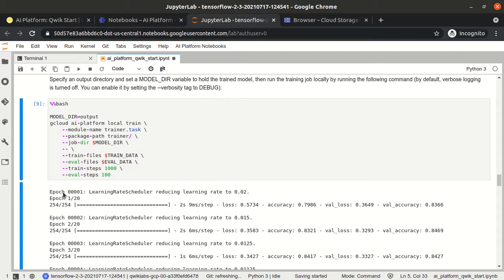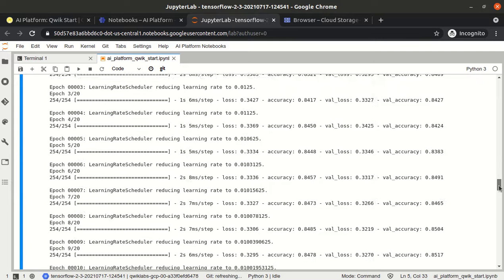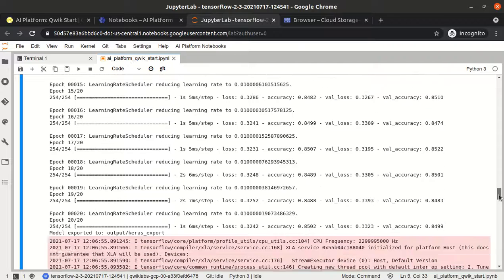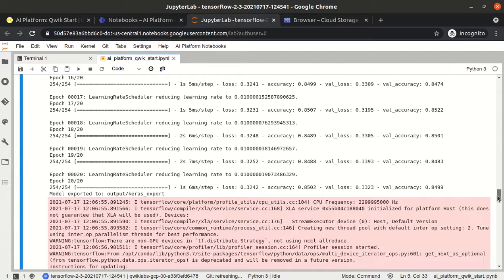So epoch 1, epoch means that is the first loop. During the first loop the loss is 0.57 and accuracy 79%. In the second loop the loss is decreasing and accuracy is increasing. And in the third loop, so they have run, I think, 20 loops, 20 epochs, and finally we have achieved an accuracy of 85%.